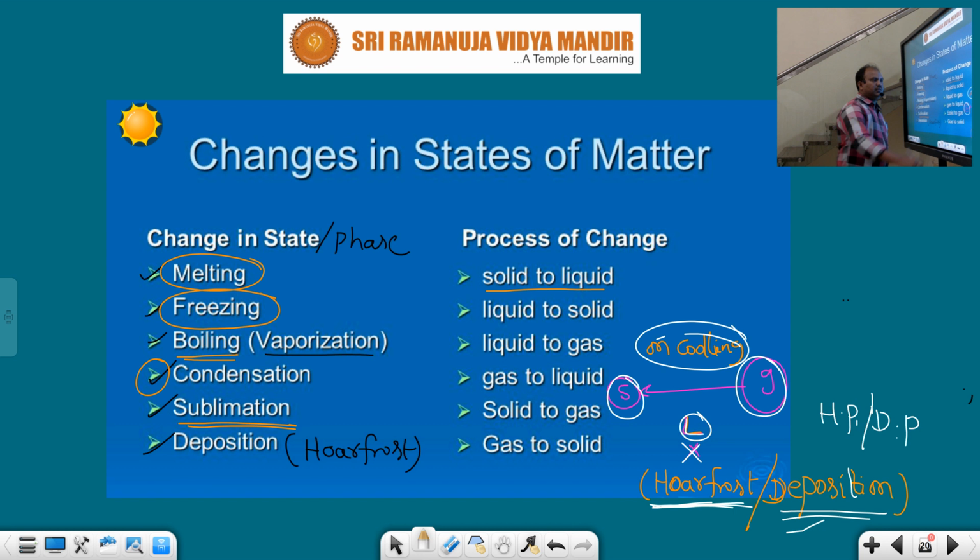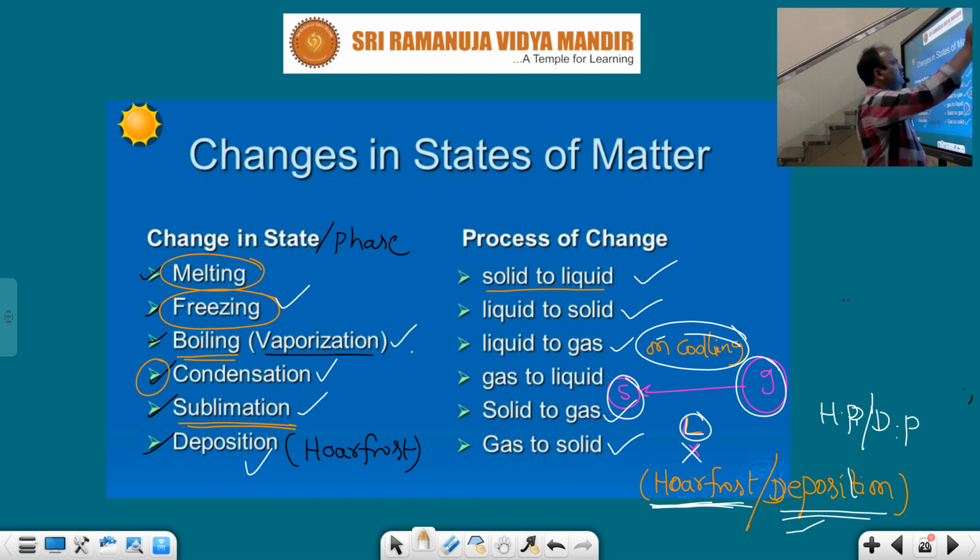What is melting? The conversion of solid to liquid on heating. Freezing means liquid to solid on cooling. Boiling means liquid to gas on heating. Condensation means gas to liquid on cooling. Sublimation means solid goes directly to the gaseous state on heating. Deposition or hoarfrost means the gaseous state is directly converted into the solid state by cooling. These are the important conversions of states of matter.